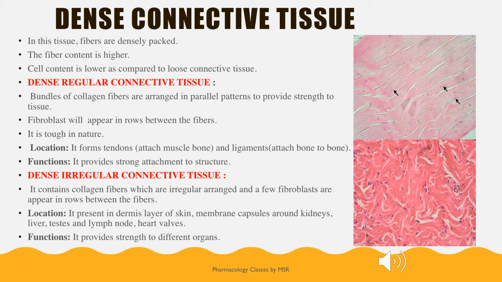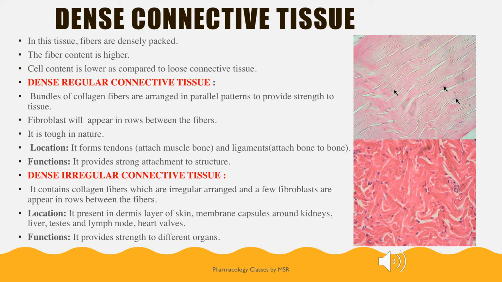tendons and ligaments. Tendons are the ones which help to attach muscle to bone, whereas ligaments are the ones which attach bone to bone. So bone to bone attachment is by ligaments, bone to muscle attachment is by tendons. They provide strong attachment to the particular structures.